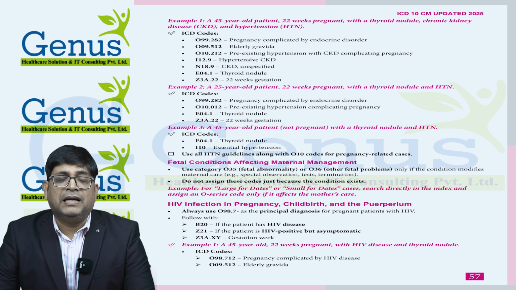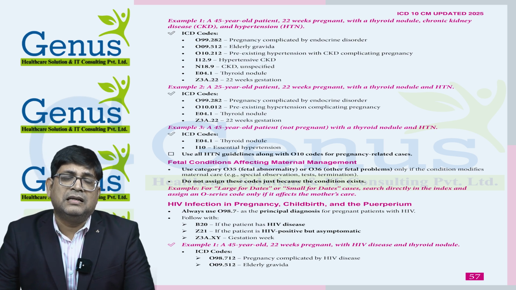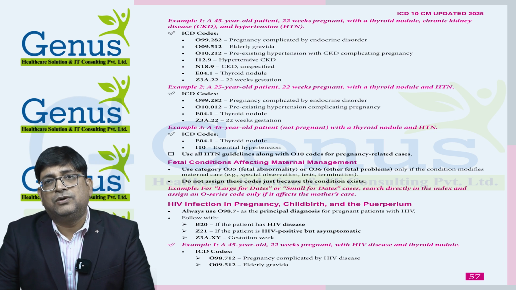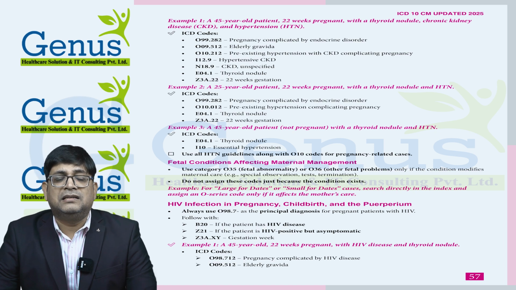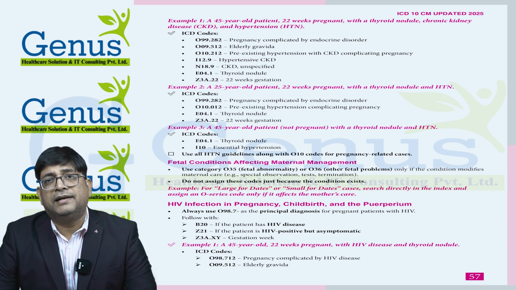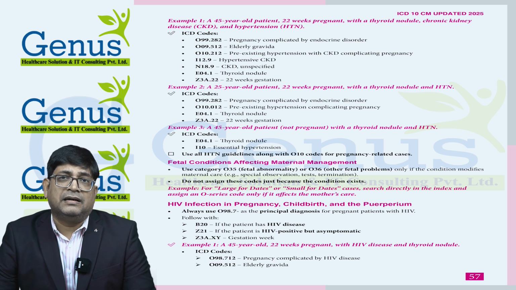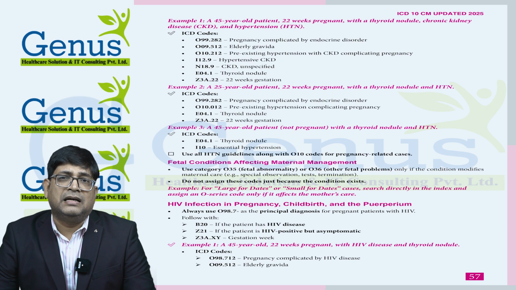Now, if the patient is pregnant and also has HIV disease, all the guidelines remain the same for HIV. Like B20 code we need to provide, Z21 code we need to provide. But the principal diagnosis code in this particular scenario will be O98.7. So the principal diagnosis will be the O98 series, followed by either B20 or Z21. If the patient has AIDS, we need to provide B20. If the patient has confirmed HIV disease, we need to provide B20. If the patient is HIV positive but does not have any sign and symptom, then we need to provide Z21.